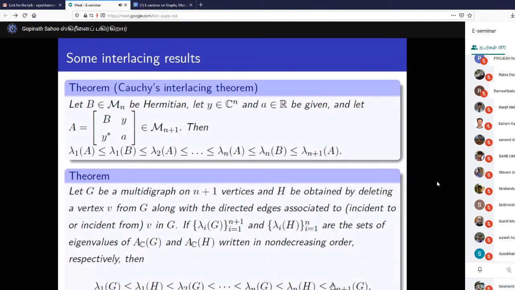At least we can say if G has this largest eigenvalue with multiplicity 2, then I can guarantee that the largest eigenvalue of H must be the same as the largest eigenvalue of G, isn't it? So this kind of immediate result we can get.